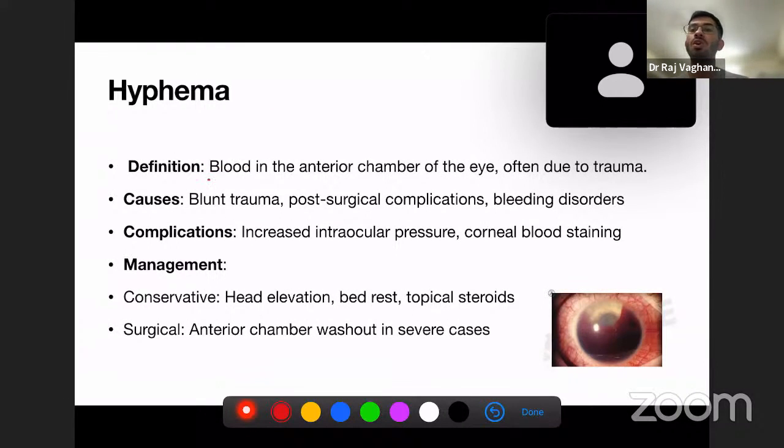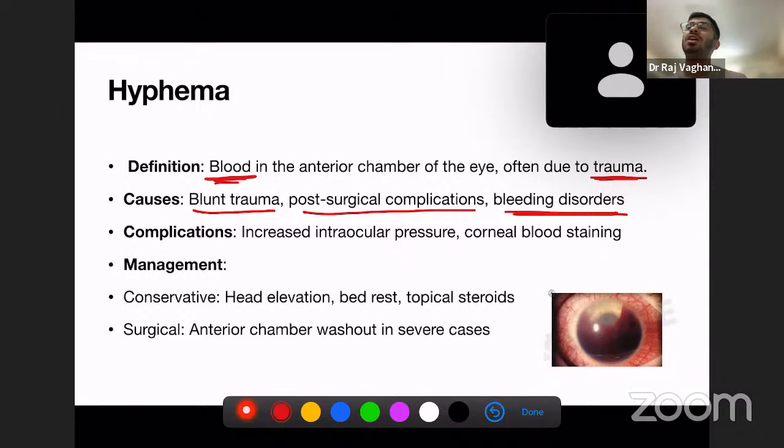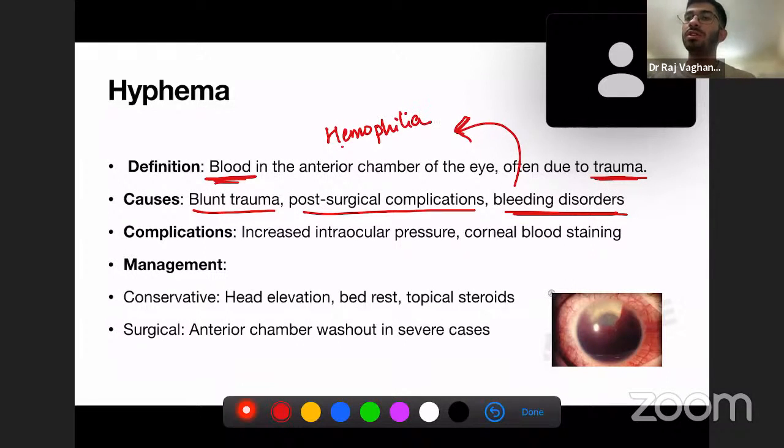Now, what are the causes? It is due to the trauma. There can be blunt trauma, post-surgical complications, and bleeding disorders. Just remember one of the bleeding disorders. I'll give 1 minute to remember. If you remember it, well and good. But if you don't, this is the most common bleeding disorder: hemophilia. In the most severe cases of hemophilia, in the patient of hemophilia A, hyphema can be present.